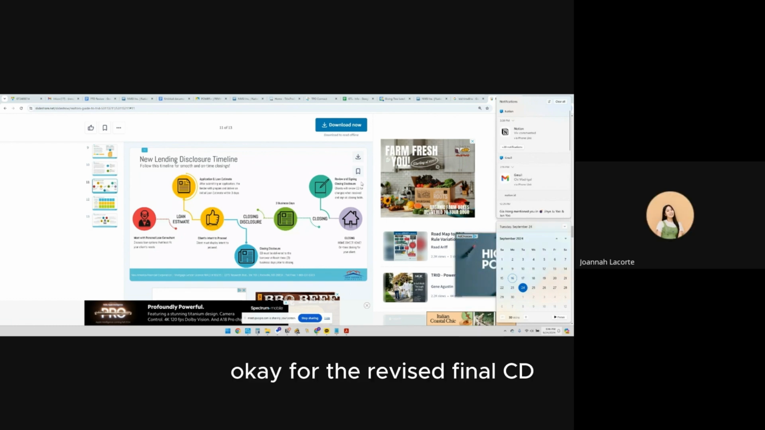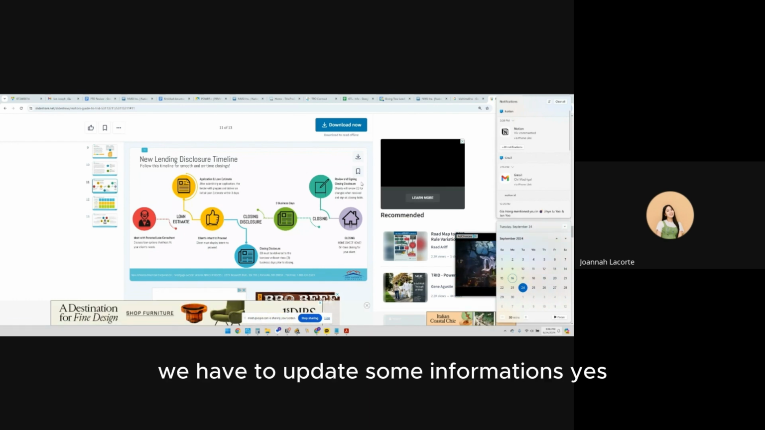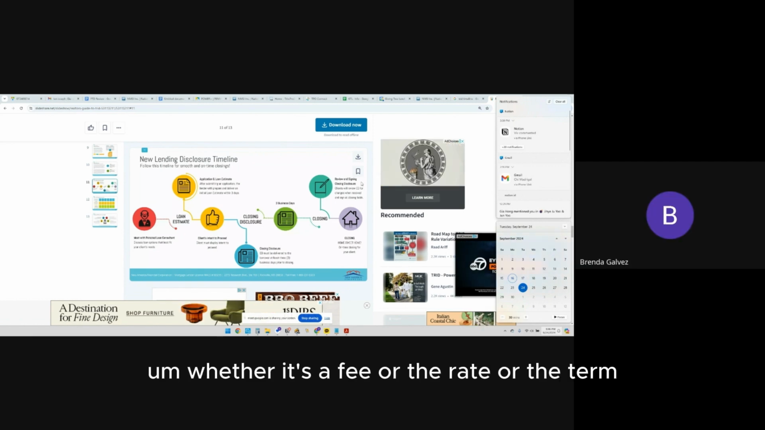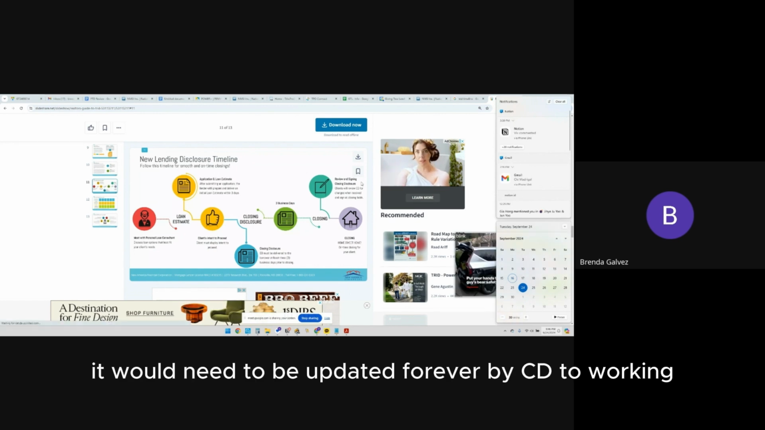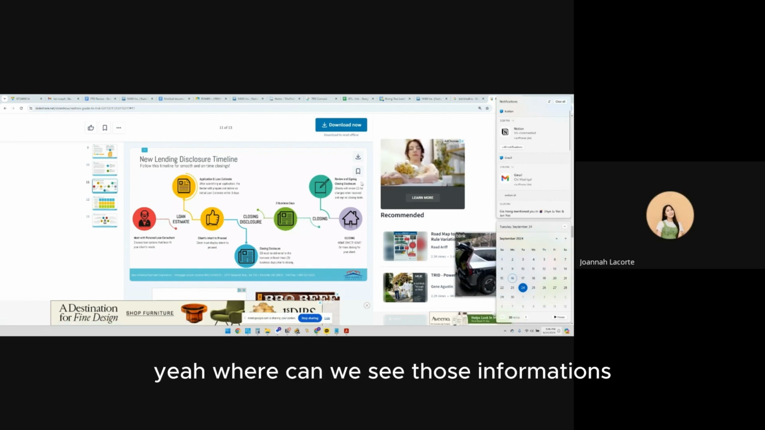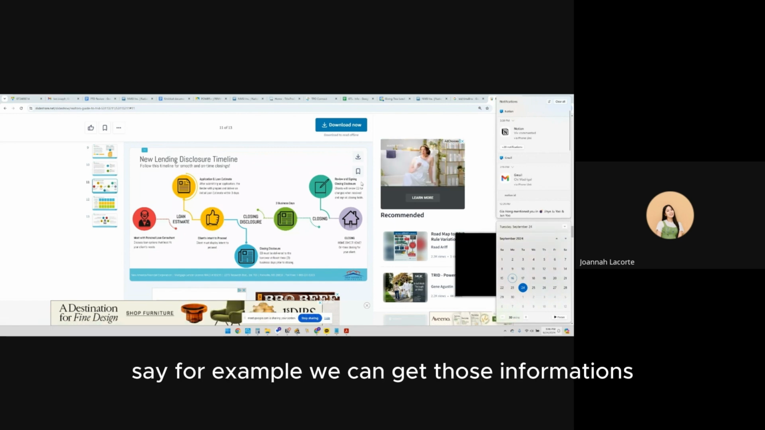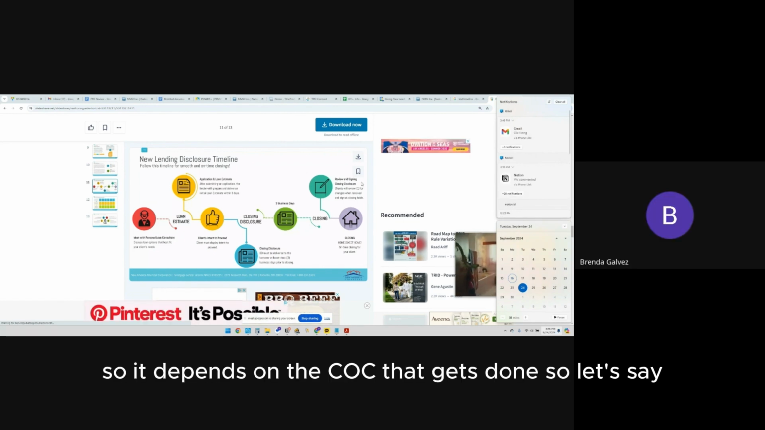For the revised final CD, we have to update some information. For example, whether it's a fee, the rate, or the term, whatever it is, it would need to be updated for a revised CD to go out. Where can we see that information so that when we do the final CD, we can get it? It depends on the COC that gets done.